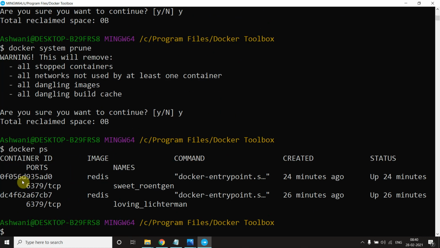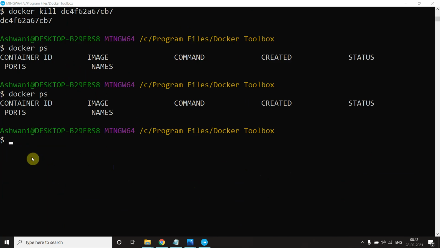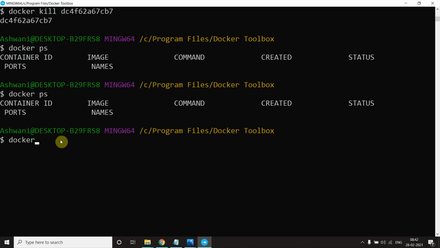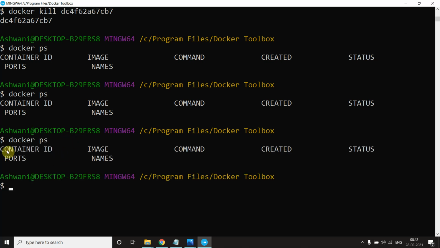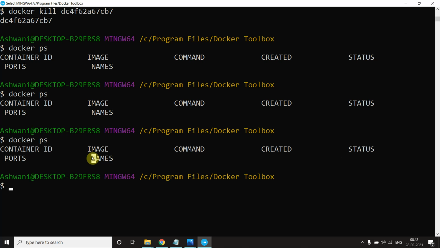again we have, okay, let me show why it's running. Yeah, as I told you, it will take some time and all the processes will go. Okay, just leave it here. If I say docker ps, we don't have anything. It's a table with container id, image, command, created, status, ports, and names. We don't have anything under it, so that's why no process is running now.